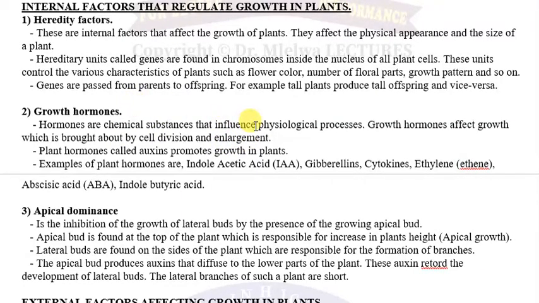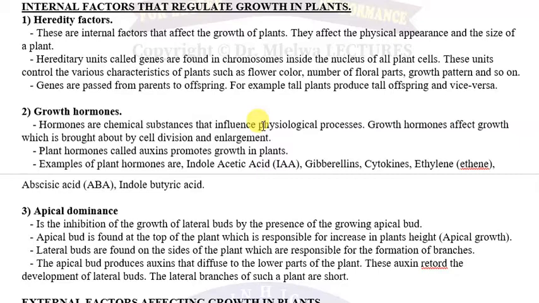Kwa hiyo growth, sio tu kwenye plant, hata kwenye animal ina involve cell division, cell enlargement, and then cell differentiation. Sometimes they are called plant growth substances. Actually, for your level no problem, just call them growth hormones.